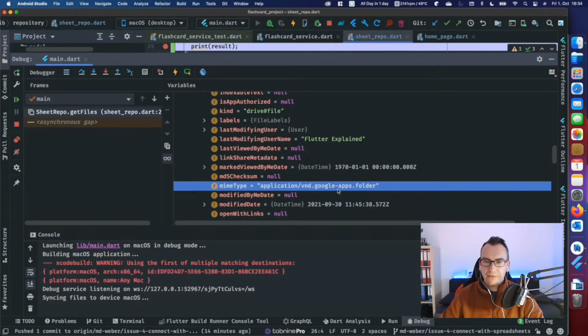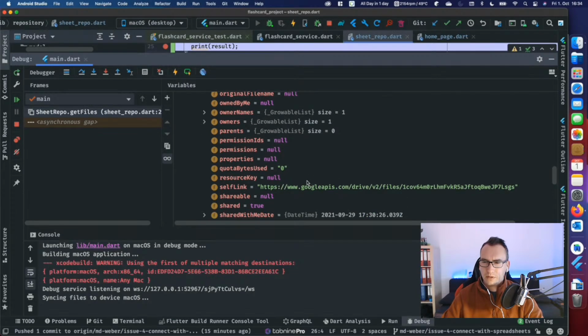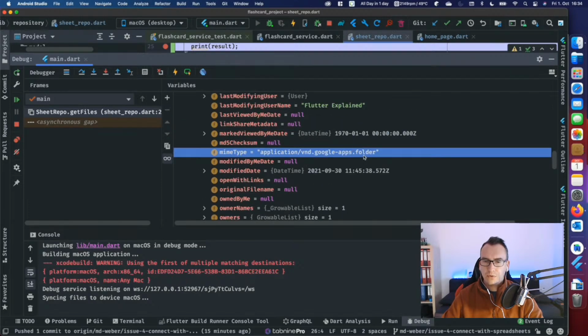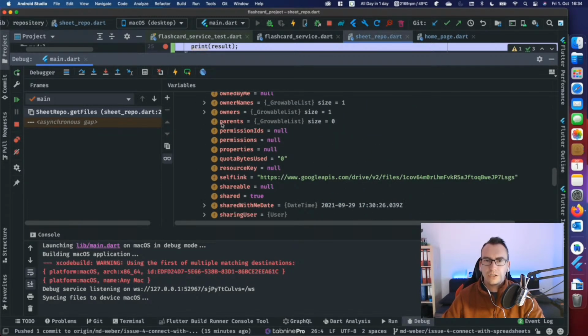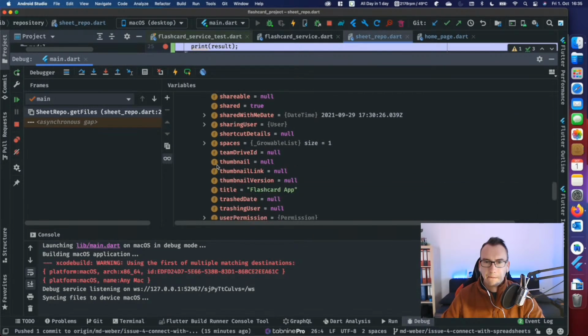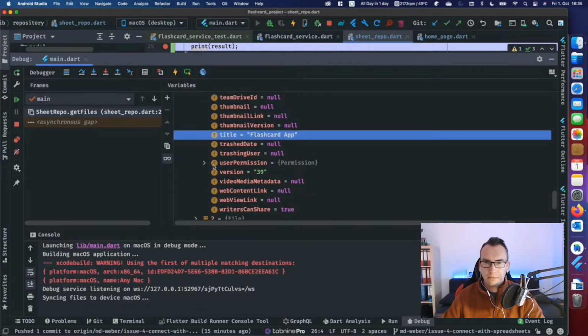Okay, so we have the MIME type, and this MIME type tells me if it is a folder or if it is a file. So that's something. Then with that, we can create some kind of hierarchy. Self-link, share link, growable spaces. So if this is a folder, do we have also all the children inside of it? That would be a good question. We have spaces, we have title Flashcard App.